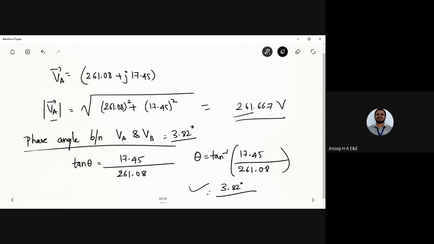Next we have got the magnitude of the phase voltage. Fine. Any doubts up to this point? Anyone? So the supply voltage is leading by 3.82 degrees. That's how you can infer. Fine. Any doubts up to this point? Anyone?